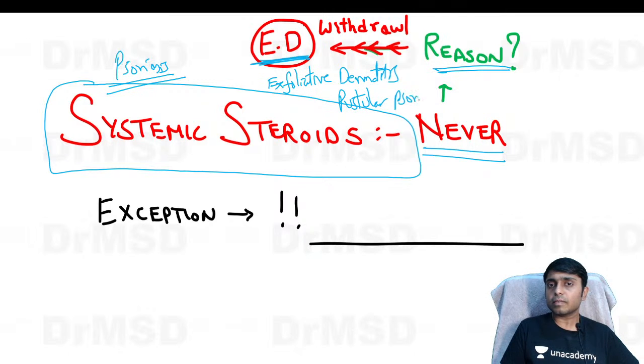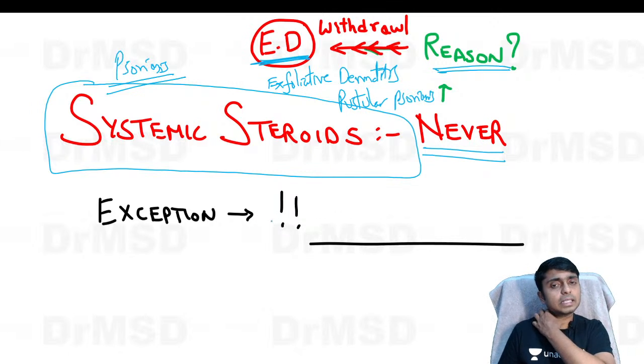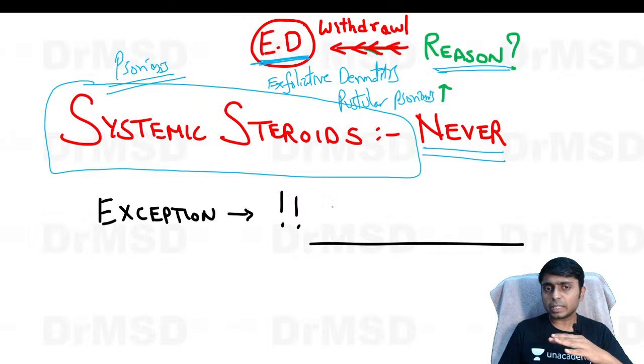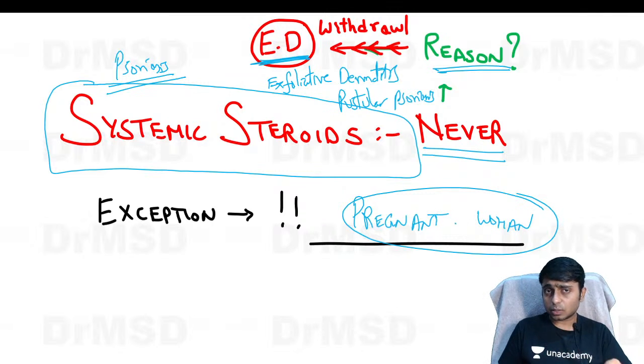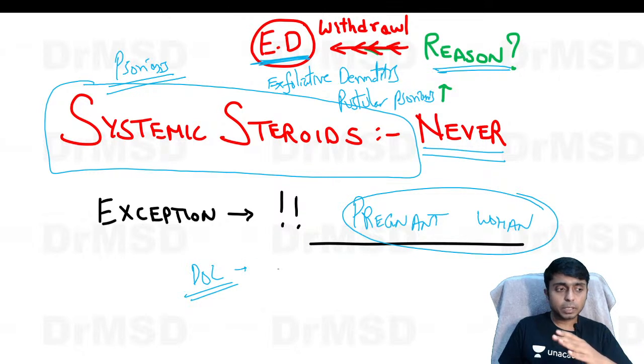So this is the reason why we should not start patients on steroids, and there is an exception to this rule, which is in pregnant women. In pregnant women we cannot give all the medications, because the drugs of choice for psoriasis and pustular psoriasis are category X drugs.